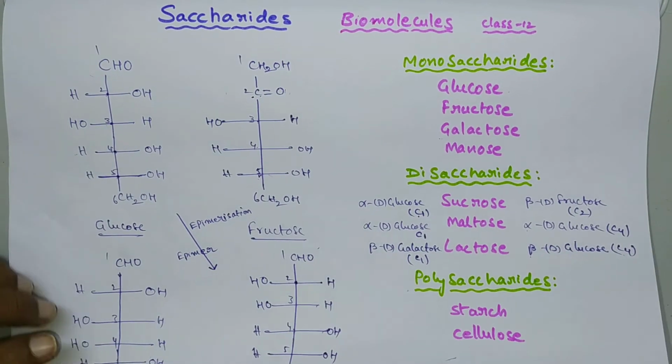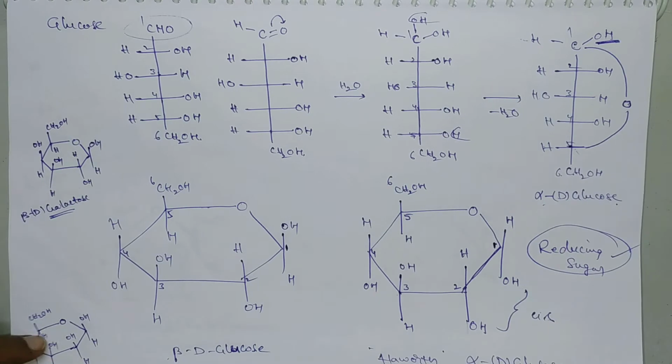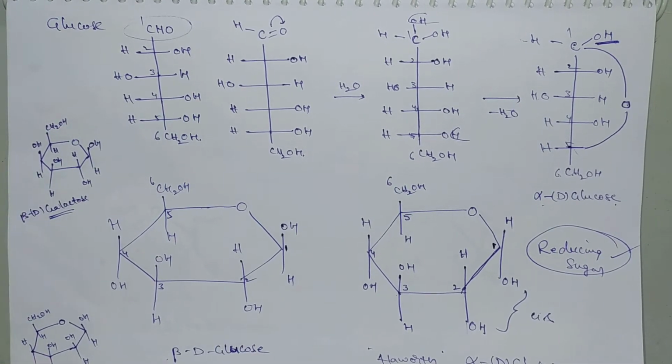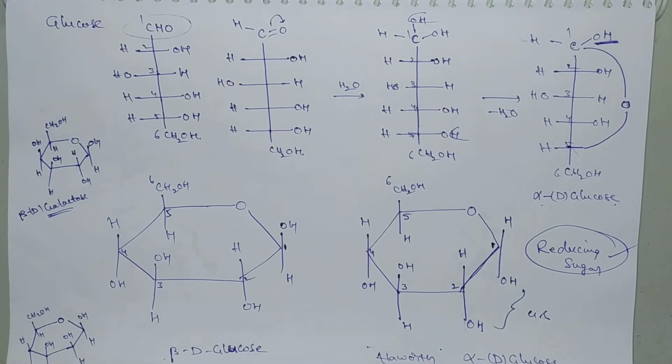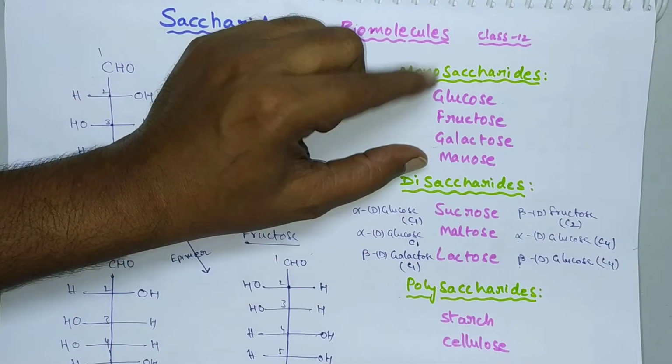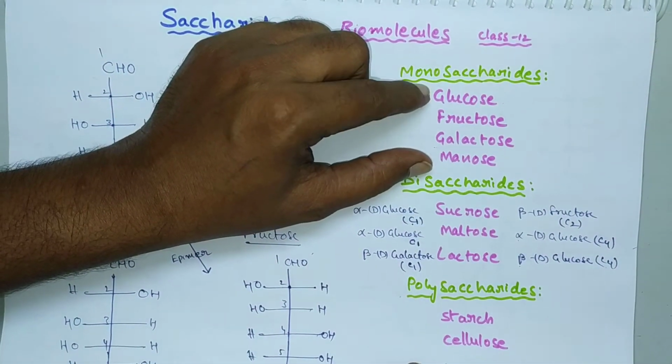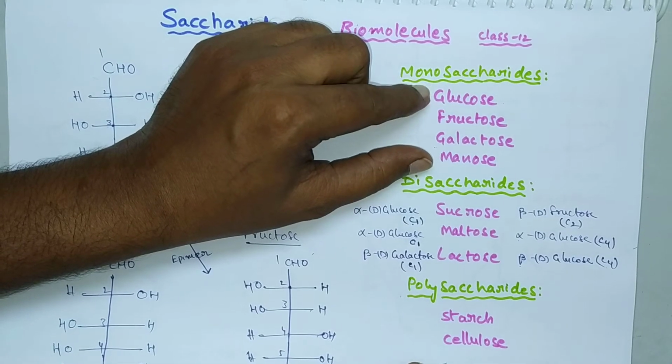Both will consist of a free aldehyde group upon heating. So that means all the monosaccharides are reducing sugars. Okay, clear?